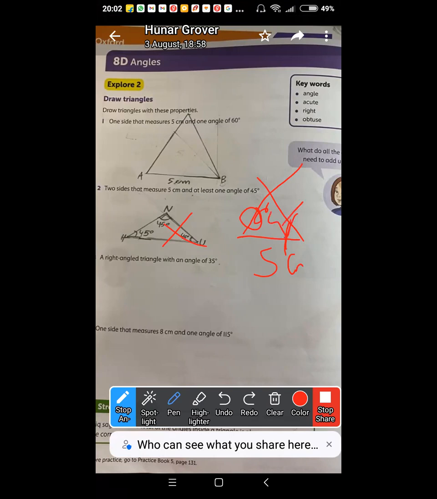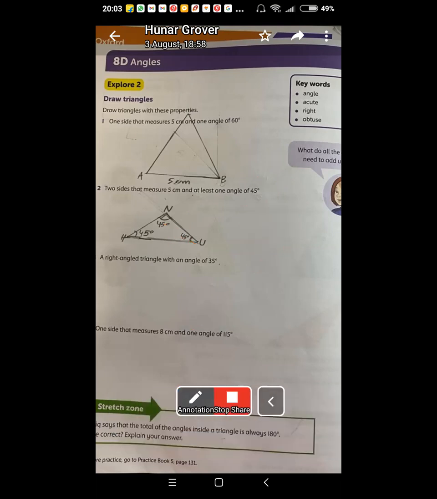Sir, but ma'am says to do all of them. You have to draw all of them, beta. That is compulsory. No, sir, we also need to tell what angles they are. Acha. This can be any angle. I'll tell you the reason why it can be any angle.